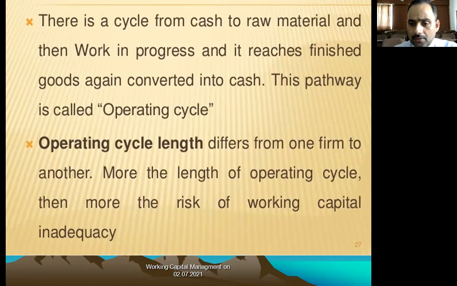If the number of days you take to complete this process is high, you definitely get working capital blocked. When your working capital is blocked, the risks will definitely rise. So a short cycle is efficient.